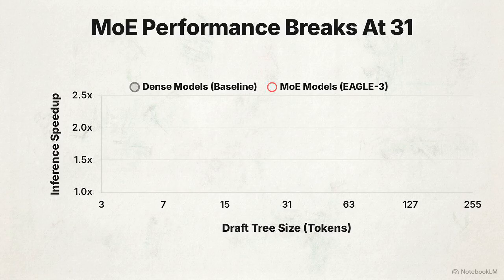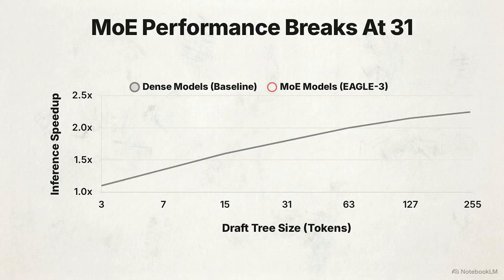This graph plots inference speedup against draft tree size. Dense models show a continuous upward trajectory. But with state-of-the-art speculative decoding in an MOE model, the scaling breaks. Speedup peaks at a 31-token tree, then actively degrades.